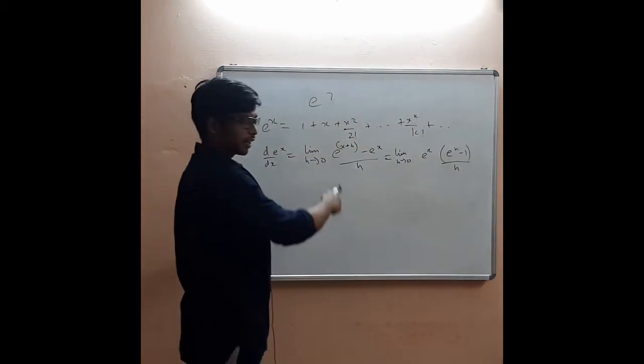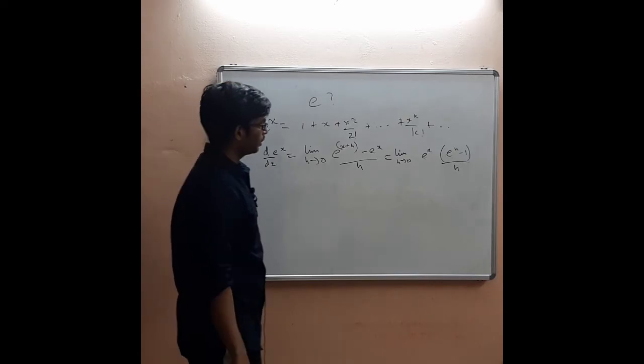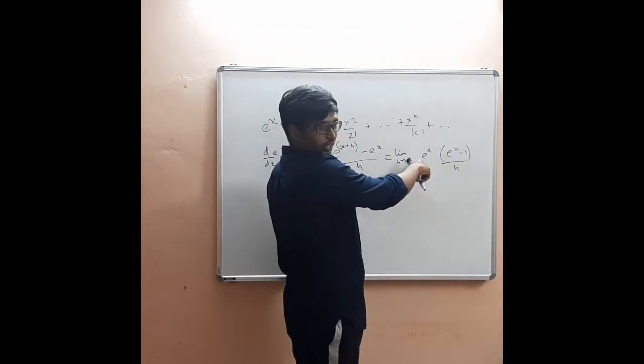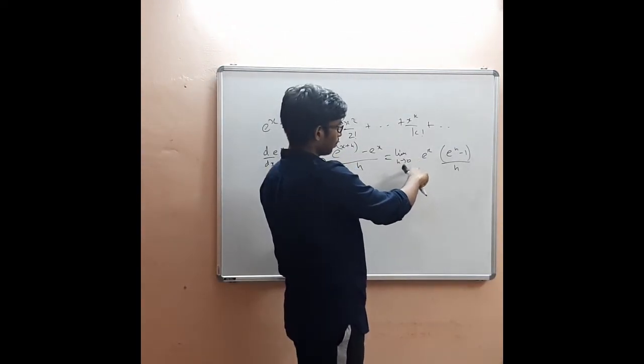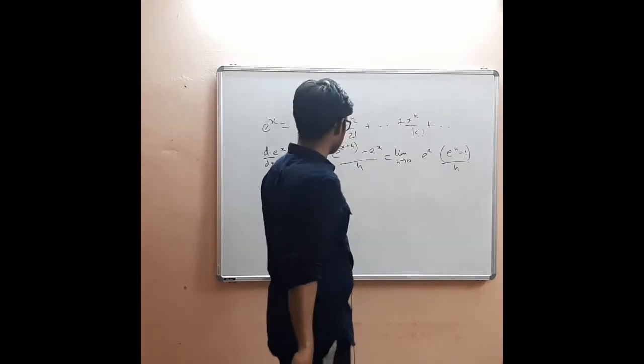You are getting this, right? So this term, e to the power x, does not depend on h. So when we are trying to compute the limit as h tends to 0, we only have to worry about the other terms.